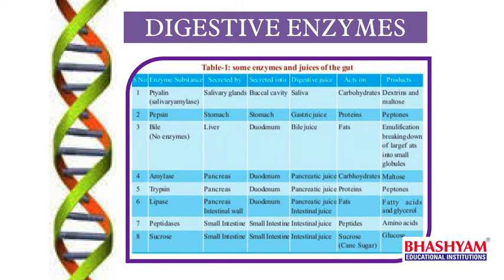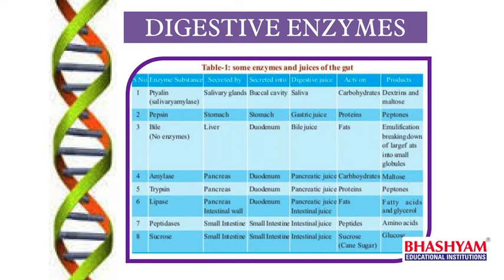Fatty acids and glycerols. And what are the enzymes that break down the carbohydrates? Ptyalin or salivary amylase or pancreatic amylase, and sucrase that acts on cane sugar called sucrose. These are the enzymes that act on carbohydrates. And what is the end product of carbohydrate digestion? Glucose. These are the main points we have to understand here.